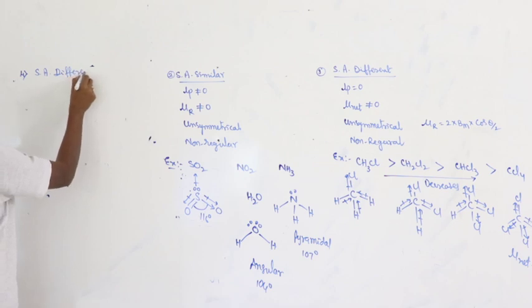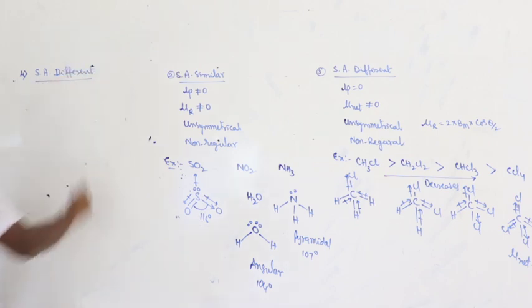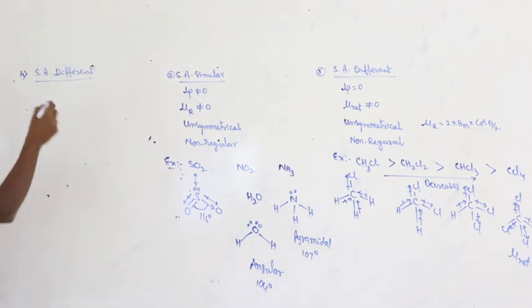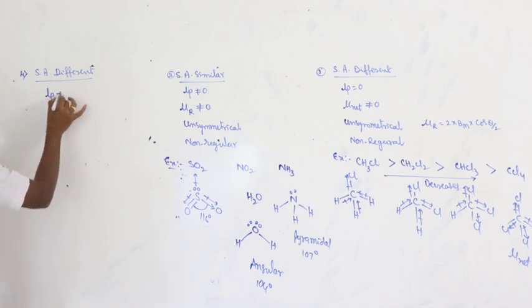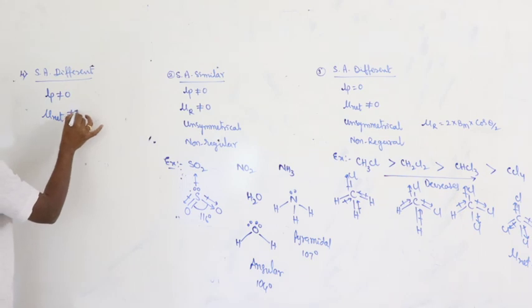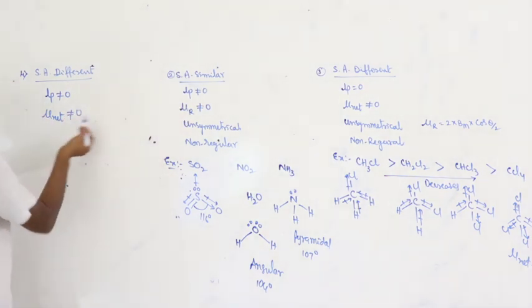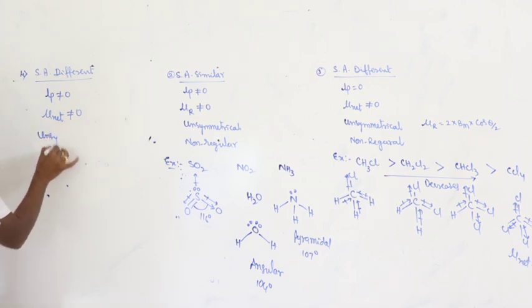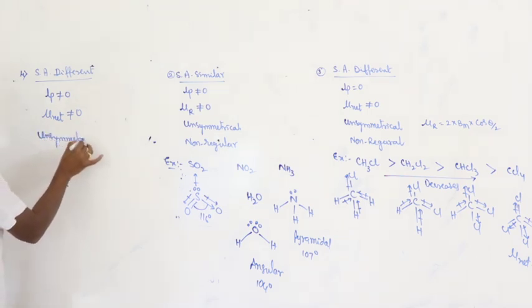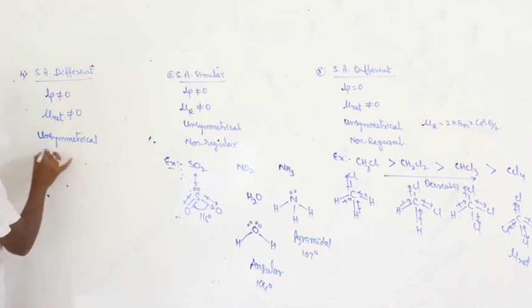Here the number of lone pairs is not equal to 0, then automatically the net dipole moment is not equal to 0. Both conditions are satisfied. The geometry of the molecule is unsymmetrical and bond angles are irregular.